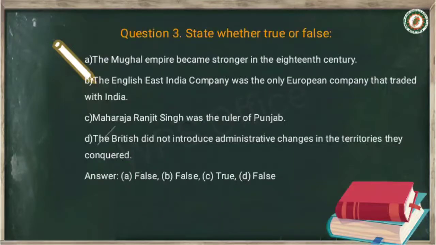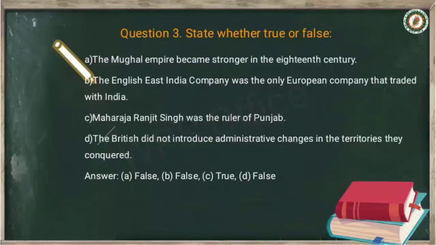The answer is false, because you already know that the Mughal Empire declined in the 18th century. Next, sentence B: the English East India Company was the only European company that traded with India. The correct answer is false, because the English East India Company was not the only European company that traded with India.